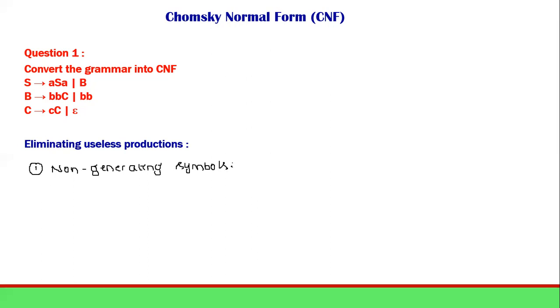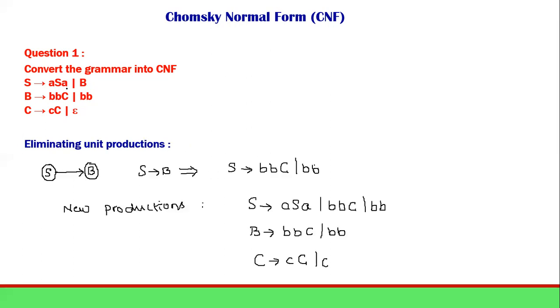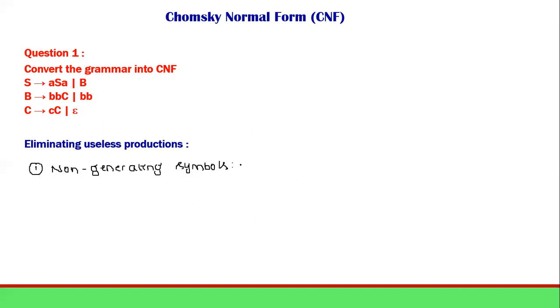Non-generating symbols means from that symbol whether a string is generated. So ASA, okay, now look at this one. ASA or BBC or BB, anyway one string is generated from S. From B, yes, I have BB, at least this is generated. This is capital C, this is capital C. So from C again I'm generating a string, so no problem. So non-generating symbols, nil. I don't have any non-generating symbol.